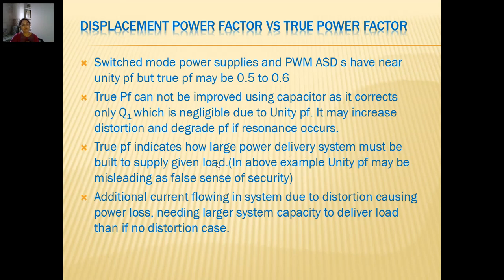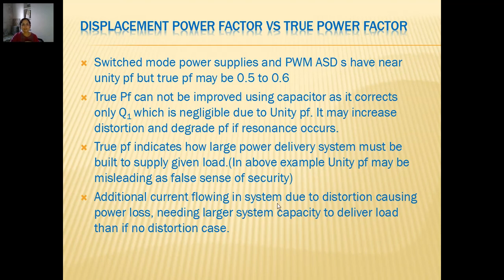So as per the load requirements, we should not get fooled by measuring as if it is unity power factor, but true power factor must be used for actually getting a true picture for designing the power delivery system. Like in the above example, unity power factor may be misleading, a false sense of security. We will be assuming that the power is available and the system is capable of delivering the load as per the required power, but it is delivering only 50 or 60%.